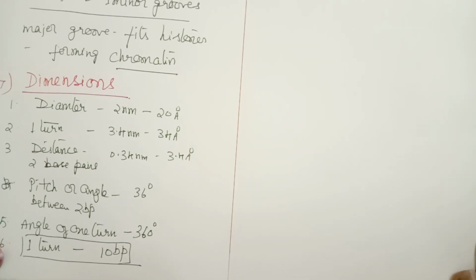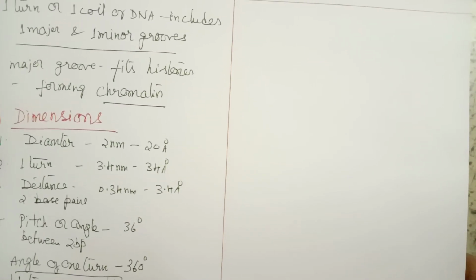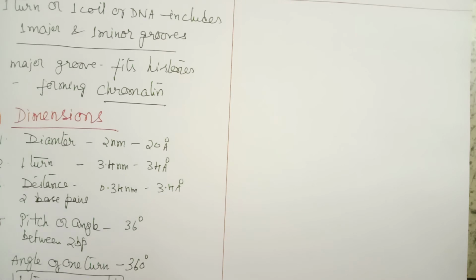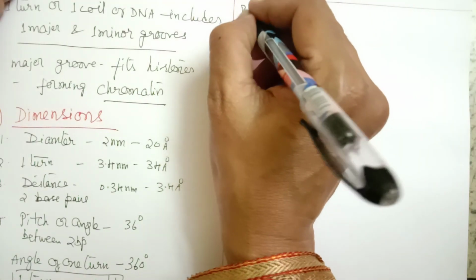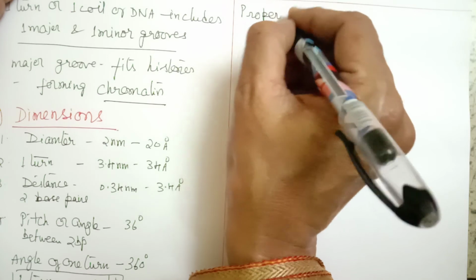So now we will discuss the properties of DNA. Already we discussed the types and have completed them. I think this is the last aspect here.